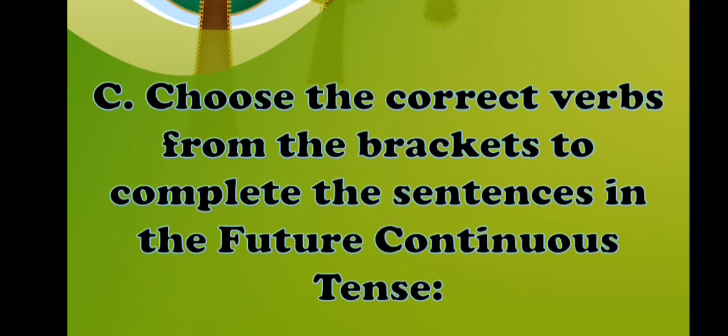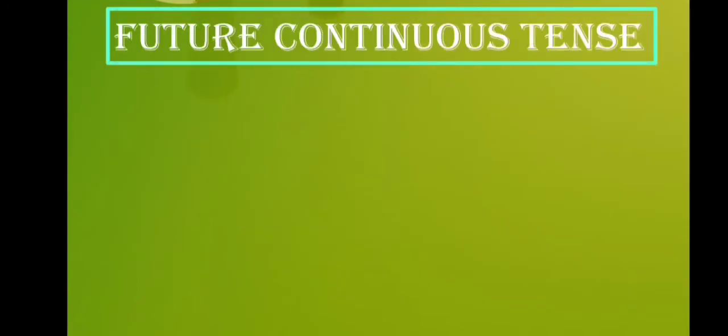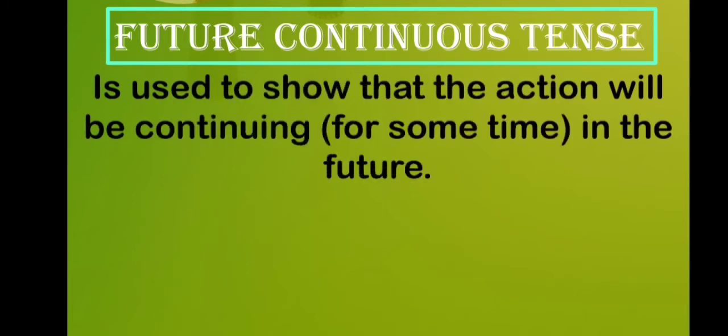The next question is: choose the correct verbs from the bracket to complete the sentences in the future continuous tense. Here in this question you have to fill in the correct verbs from the bracket to complete future continuous tense sentences. So before doing this exercise, I want to tell you what future continuous tense is. Future continuous tense is used to show that the action will be continuing for some time in the future.